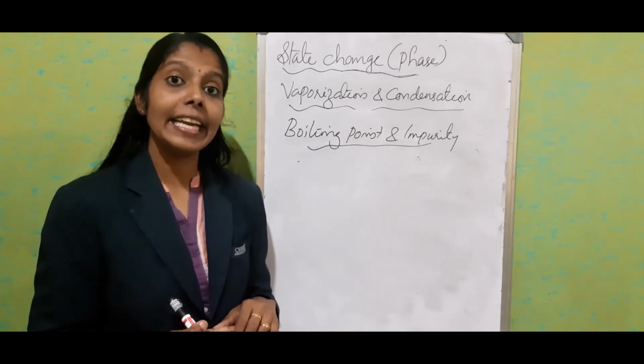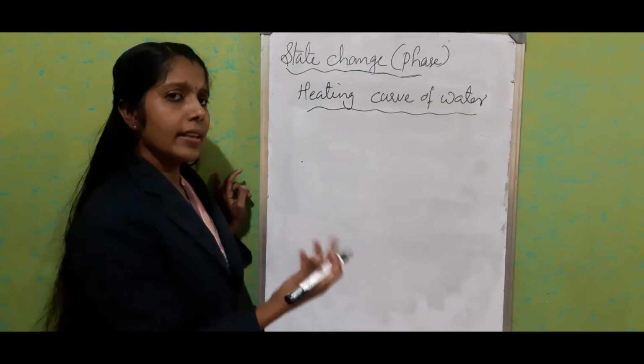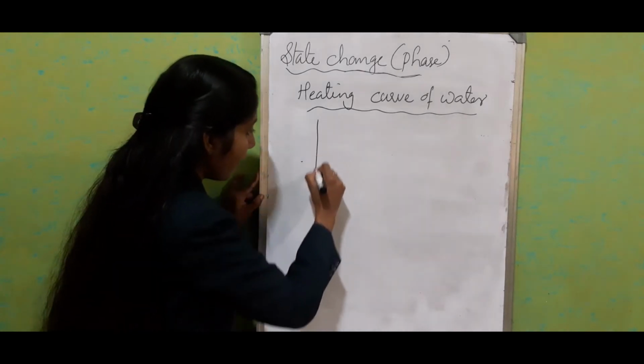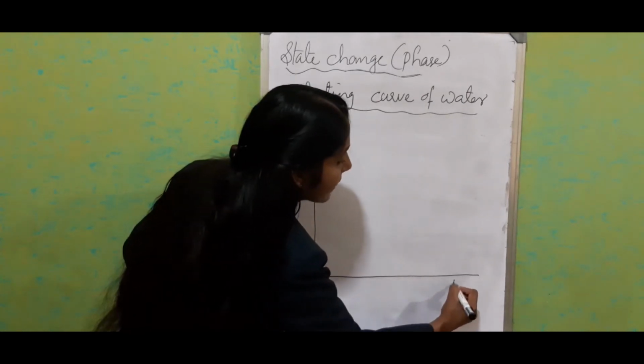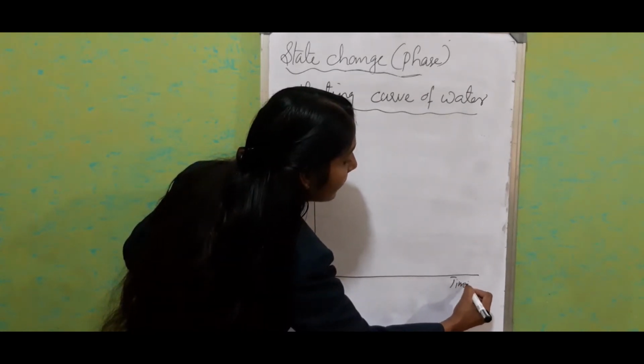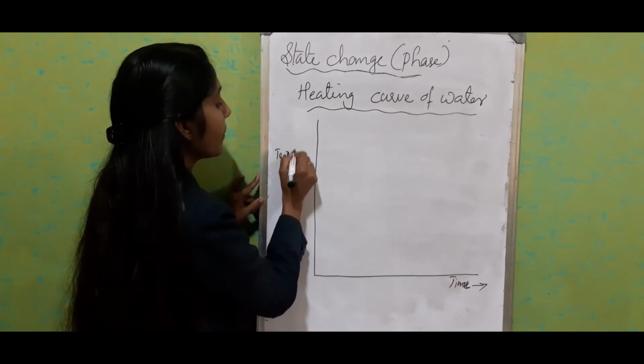Now we'll see the heating curve of water, the same as for ice. We need an x-axis and a y-axis. The x-axis is time and the y-axis is temperature.